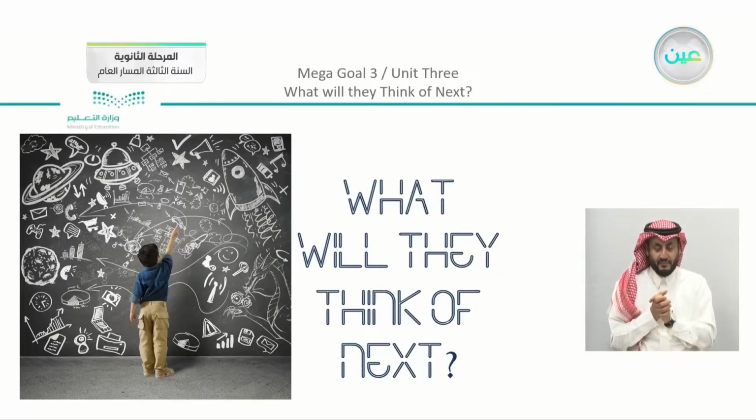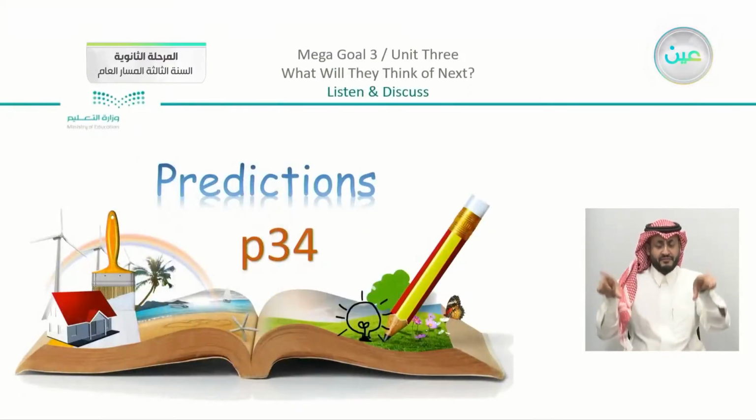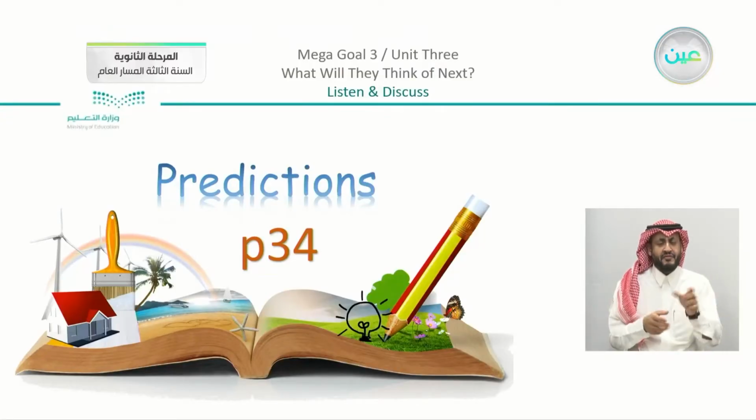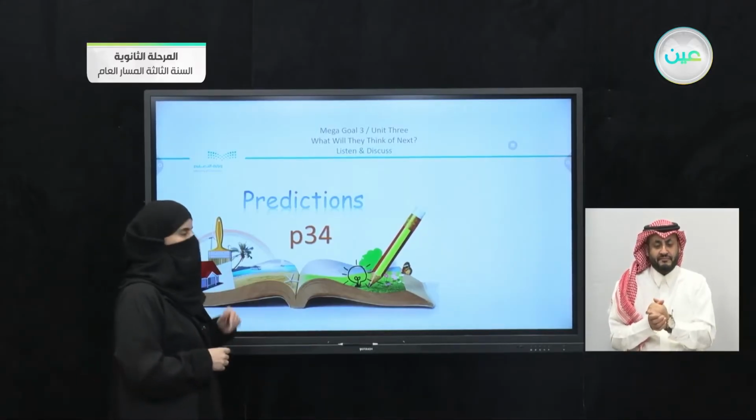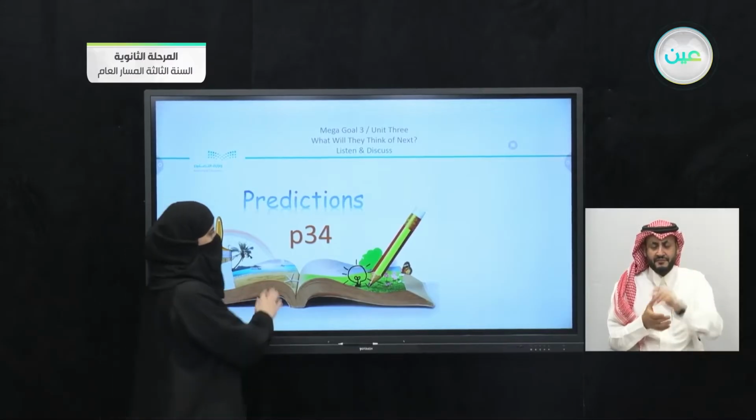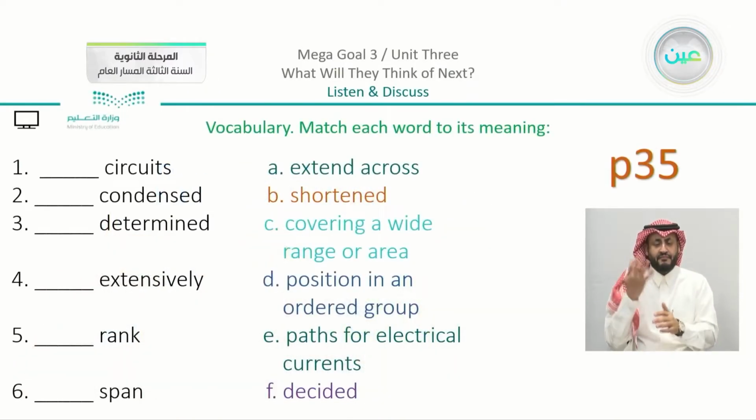Of course, our unit, What Will They Think of Next? We had the discussion about the different things that may be predicted in the future as inventions and techniques that people can use in the future. Now we have predictions, as you can see. We have page number 34. We have the vocabulary. So we studied the vocabulary.